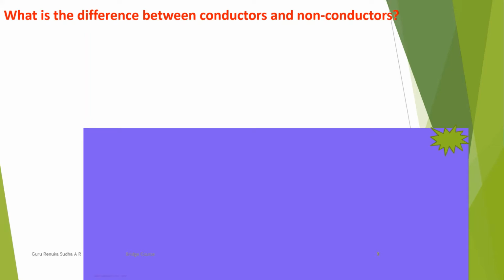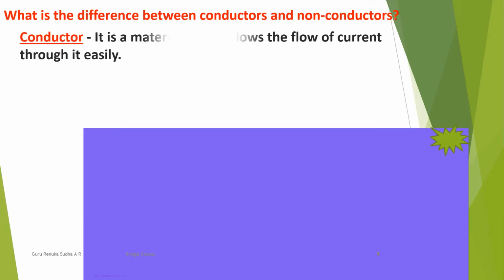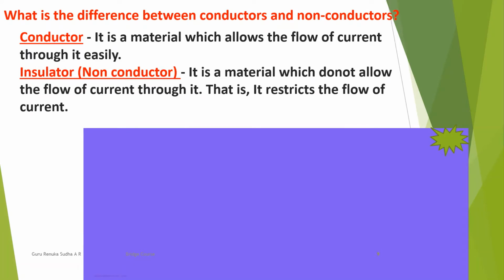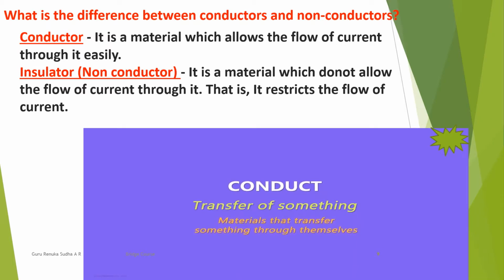Next one, very important. In daily life we use a lot of substances which allow current to pass through them and which do not allow current to pass through them. The substances which allow current are called conductors. The substances which do not allow current to flow through them are called non-conductors. In physics, this word means something that helps transfer, and the materials that transfer something through themselves from one place to another are called conductors.